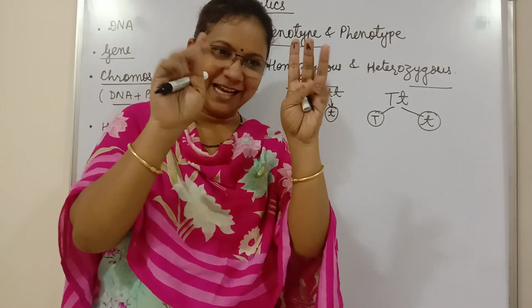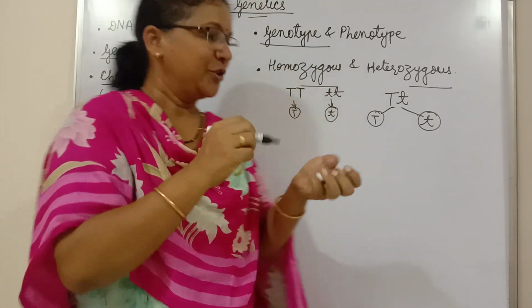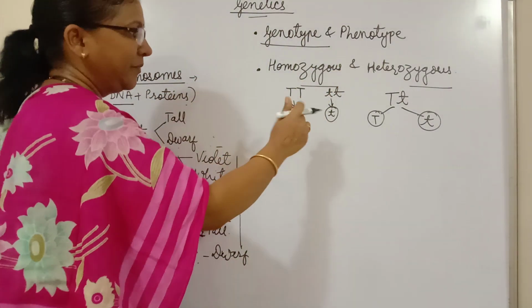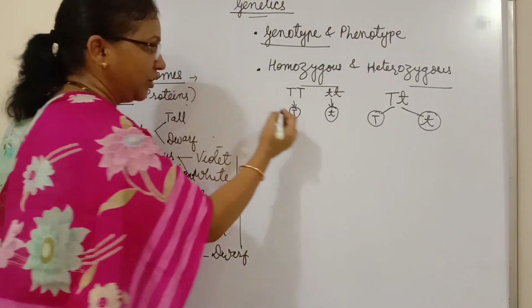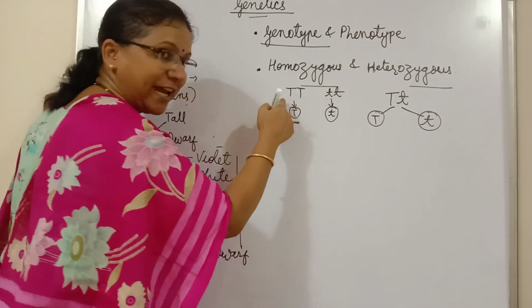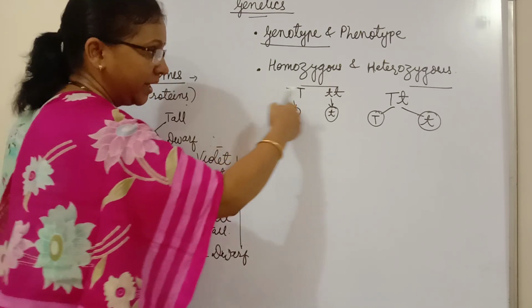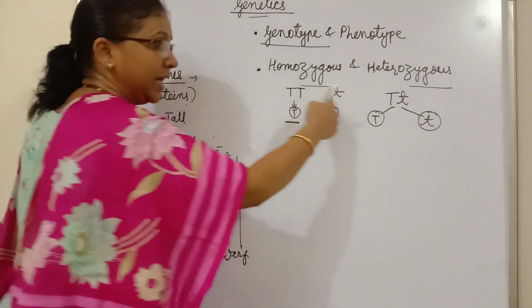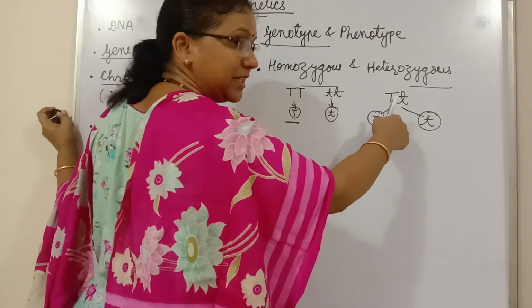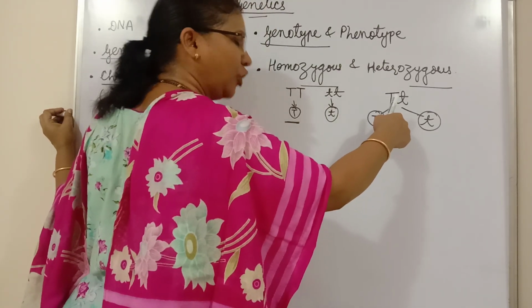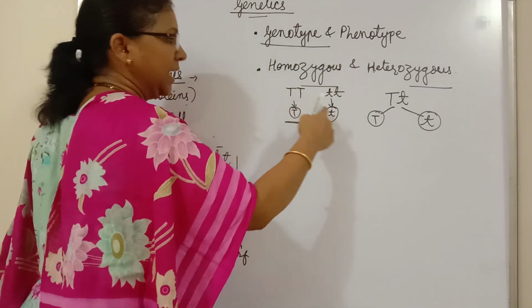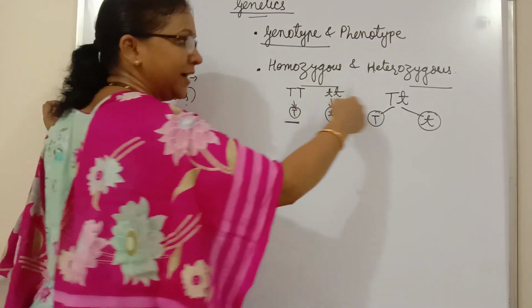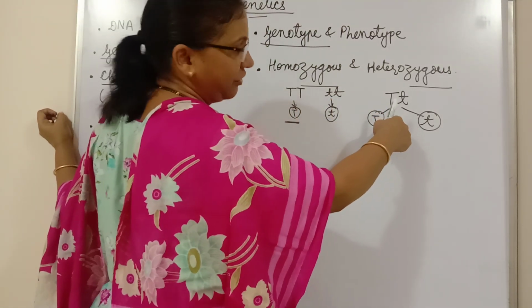Homozygous for A, heterozygous for T. So what we can say that? Now remember, listen carefully. This is the homozygous dominant individual. This is the homozygous recessive individual. And this is the heterozygous tall individual. Homozygous tall, homozygous dwarf and heterozygous tall individual.